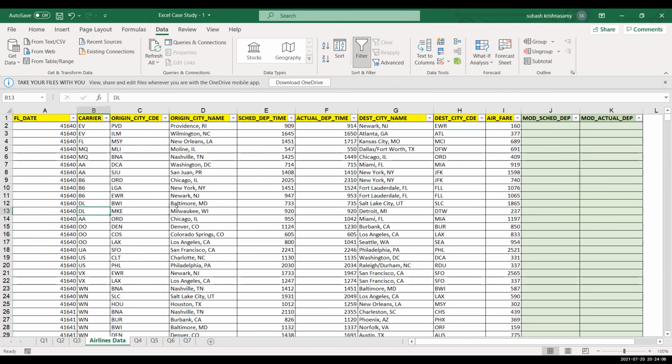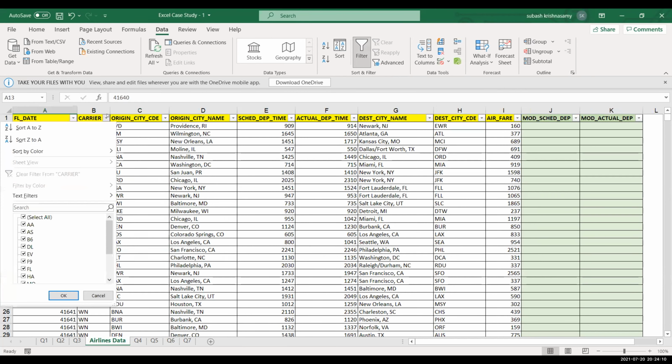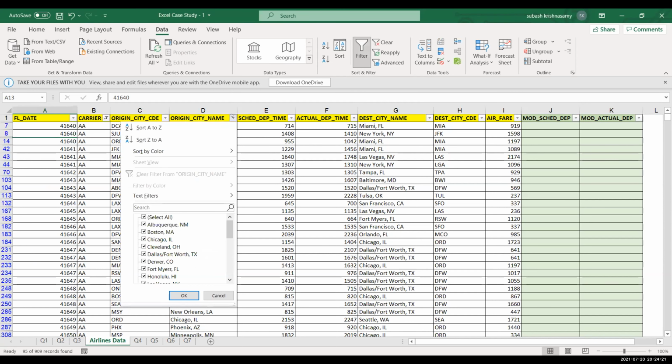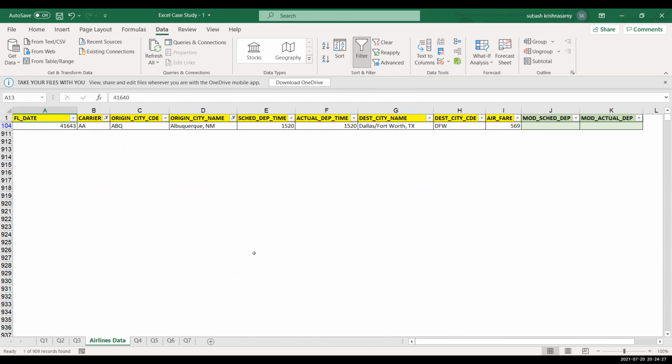The question says that you have to count the flights. For example, if you select the carrier from the drop down, say AA, this is the carrier that you have selected. Now for this particular carrier, if I select any particular source location, you can count that there is one such flight for this carrier.